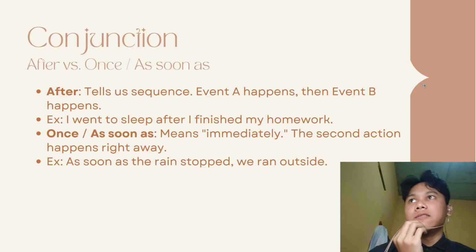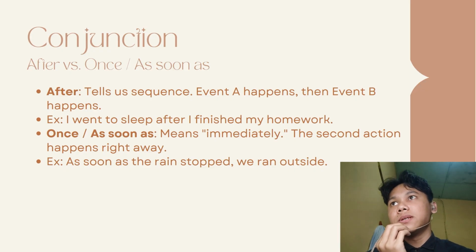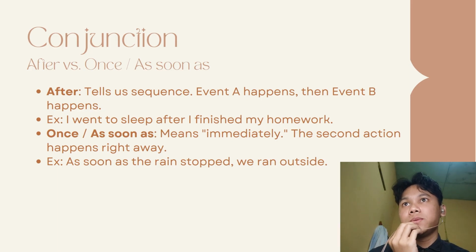Conjunction: first, after versus once or as soon as. After tells us sequence. Event A happens, then event B happens. Example: I went to sleep after I finished my homework. Once or as soon as means immediately. The second action happens right away. Example: as soon as the rain stopped, we ran outside.